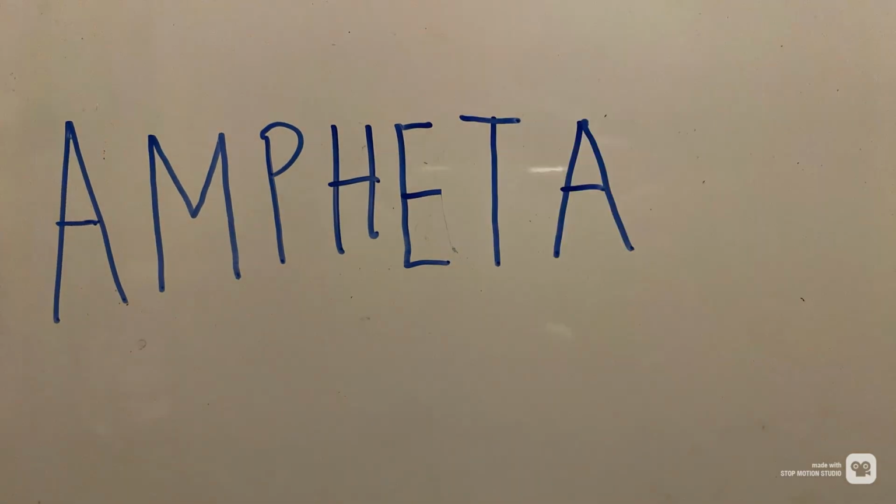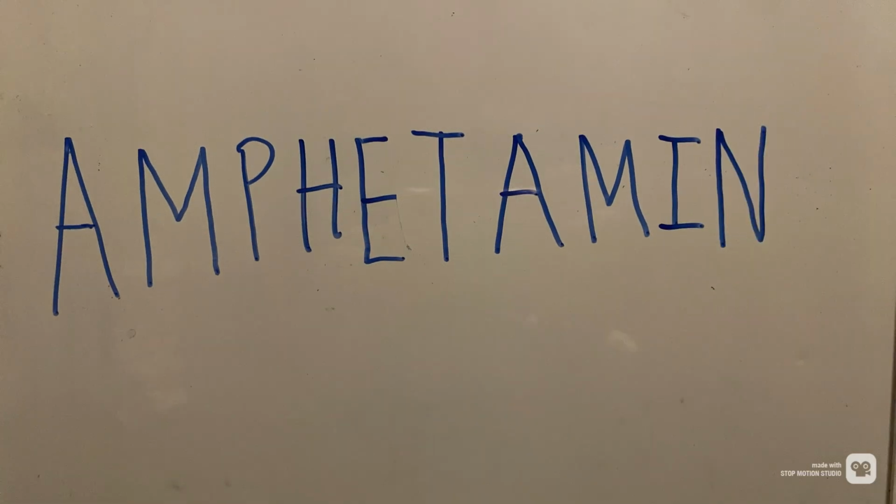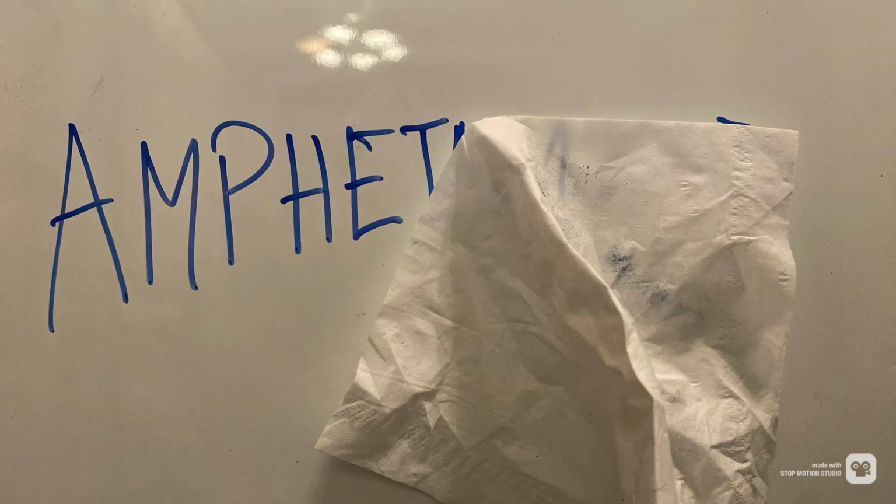Welcome. Today I am going to be talking about the drug amphetamine and how it affects the body and its central nervous system. First, let's take a look at the dopamine signaling pathway and dopamine itself.